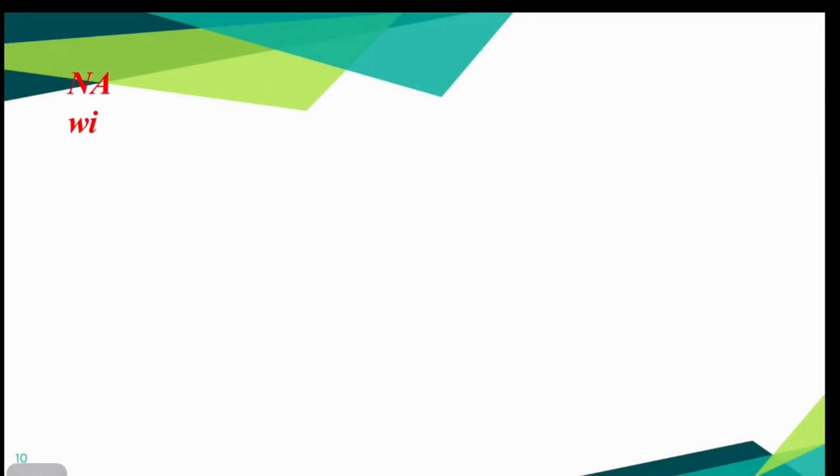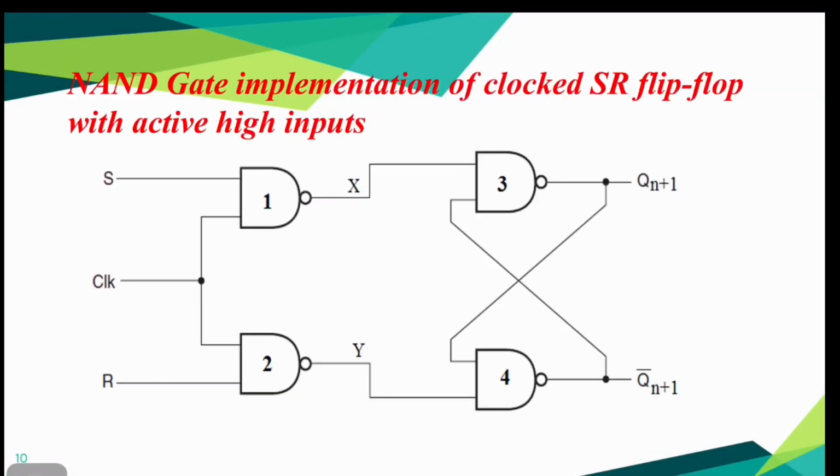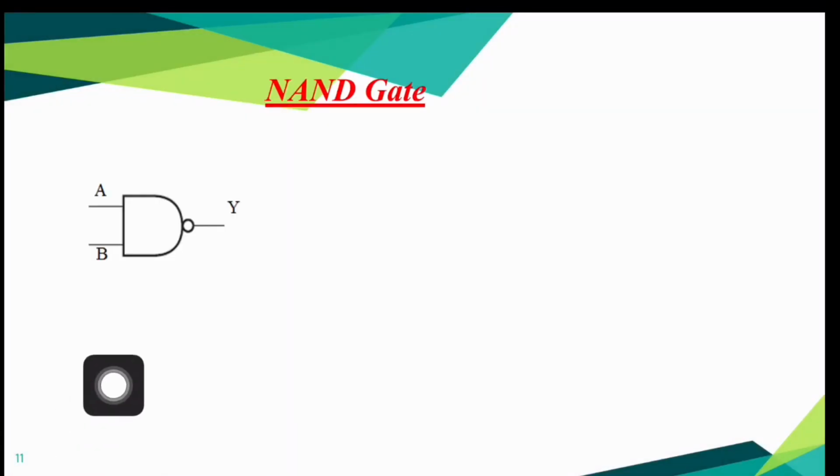Now I will tell you what is race condition in SR flip-flop in detail, and we are going to explain this concept using NAND gate implementation of clocked SR flip-flop. Before moving on to it, let's have a quick review on how the inputs and outputs are related in a NAND gate. You can see the symbol of a two input NAND gate here. A, B are the inputs and Y is the output.